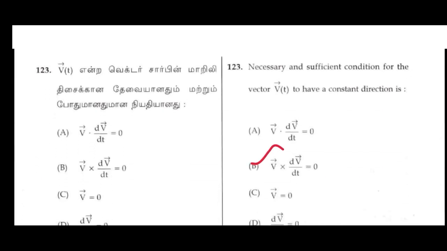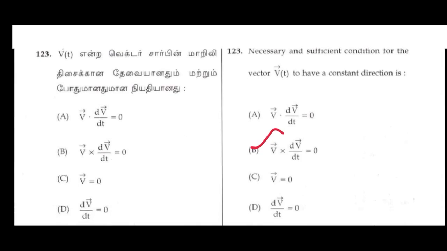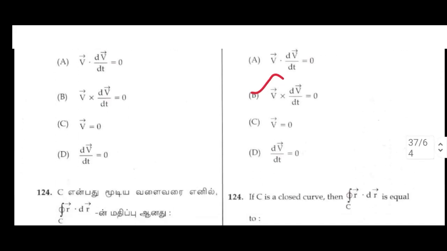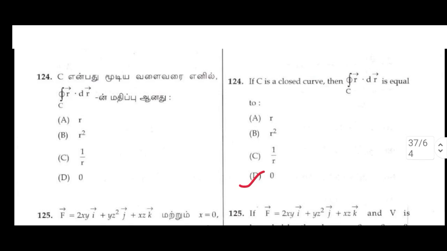123. Necessary and sufficient condition for the vector v(t) to have constant direction is. Option B: v × dv/dt = 0. 124. If C is a closed curve, then ∮_C r · dr is equal to. Option T: 0.